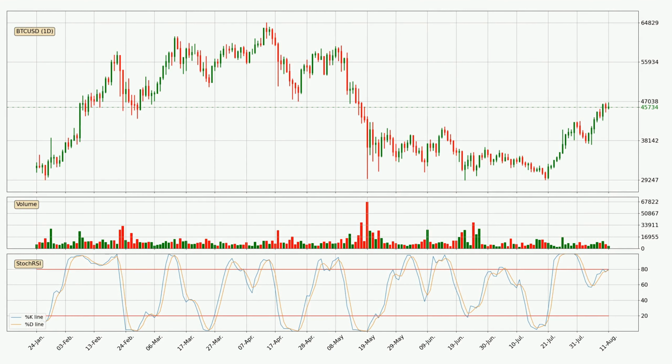Jumping to the daily stochastic RSI, it currently shows no overbought or oversold conditions, but because the %K line is over the %D line, we can deduce that the trend is currently on the up.